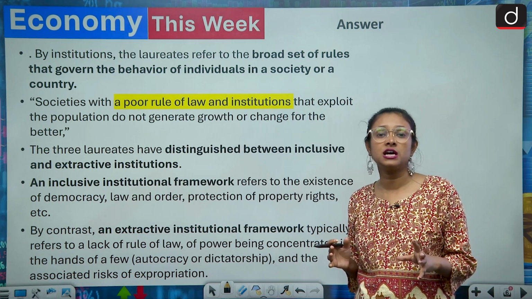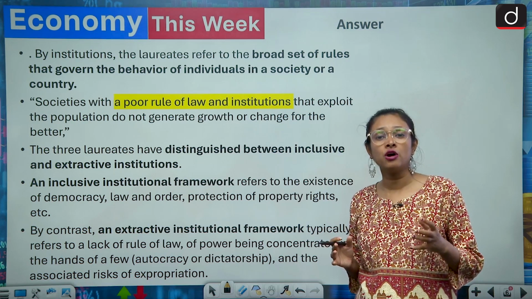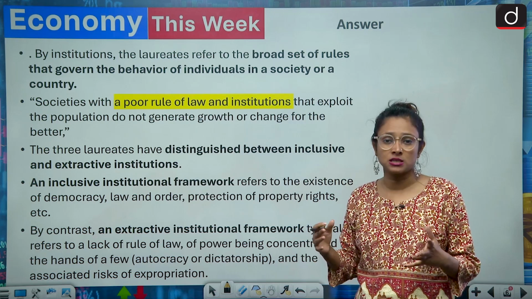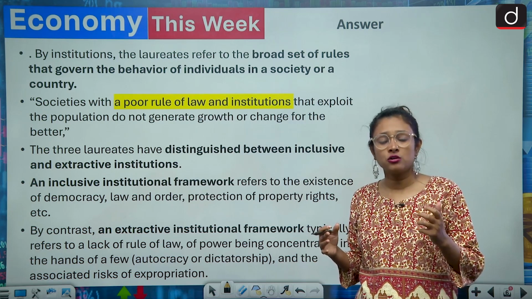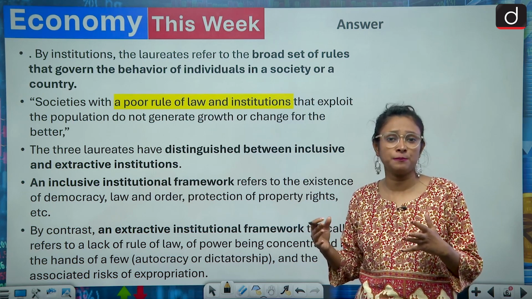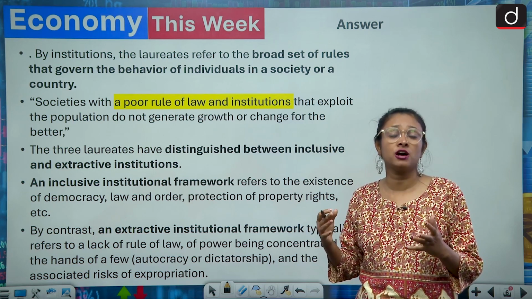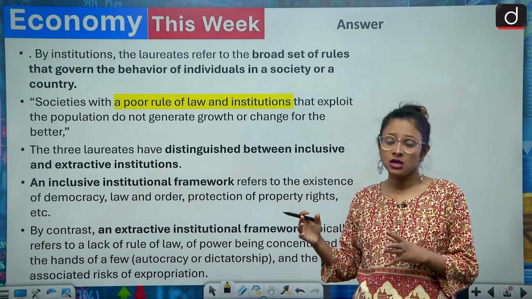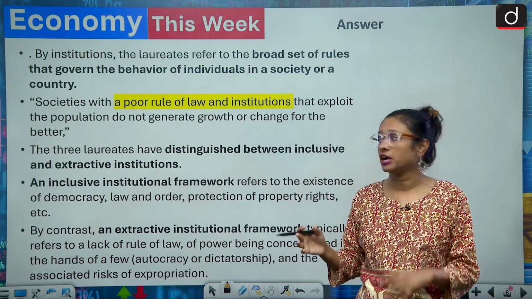What we have seen is that the countries which have more freedom are prosperous. The countries whose population is not happy, and which have an exploitative nature towards their population, are not prosperous. This is what they found.